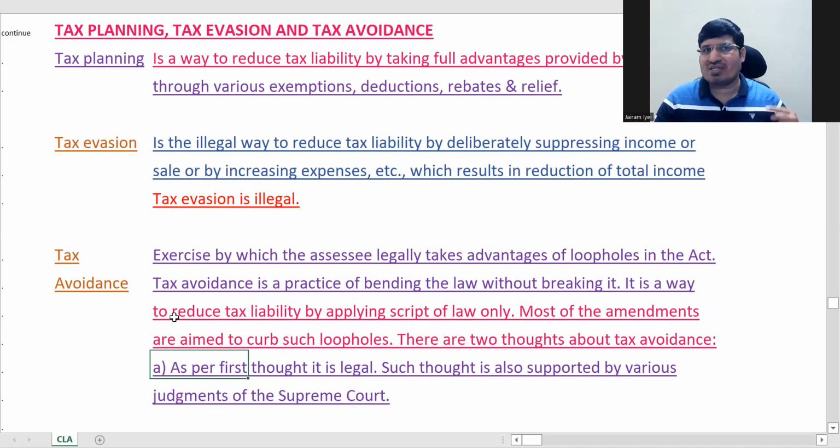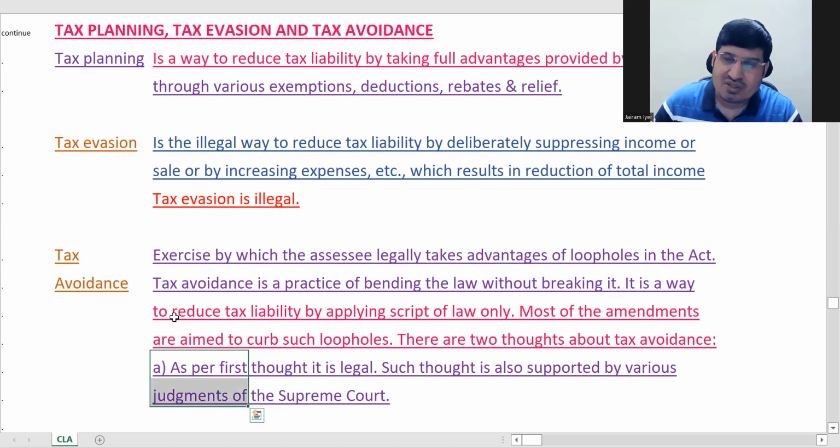Okay, so there is nothing illegal, so it is legal. The only thing is his thinking is not right. He knows that the meaning of this provision is to do this, but because the meaning is not coming out, he's taking advantage of it. But whatever be it, we follow the law book. If he has not gone against the law book, then he is correct. Basic thing. Okay, so in India, there is no punishment for tax avoidance, only that to plug it, some amendments come and it gets plugged later on.